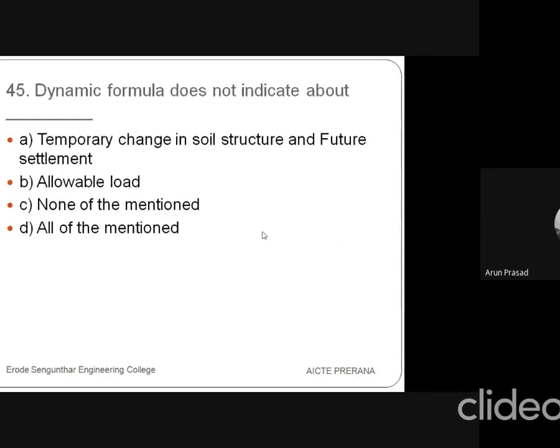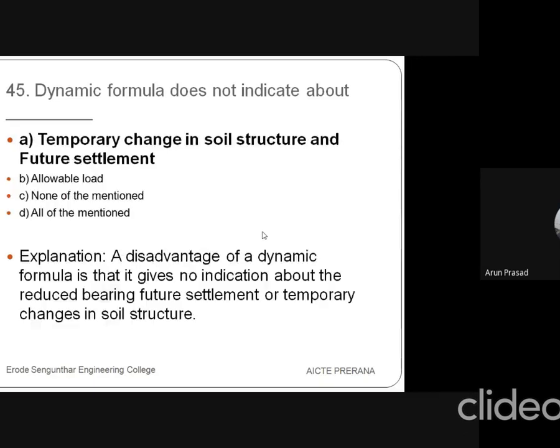Then 45th question is, dynamic formula does not indicate about dash, whether it may be temporary change in soil structure and future settlement, and B option is allowable load, C is none, and D is all. So the answer is temporary change in soil structure and future settlement.